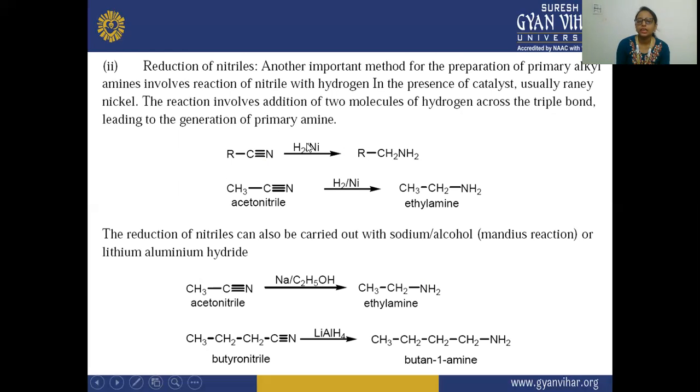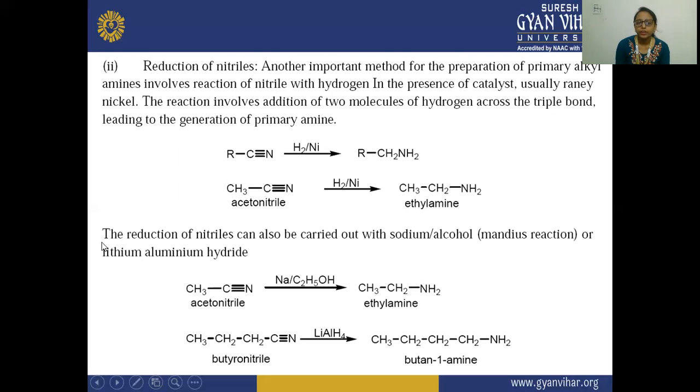So here two molecules of hydrogen add, H2 here and H2 here, and there is a formation of this alkyl amine. Here we have taken the example of acetonitrile, which is heated in the presence of two molecules of hydrogen and the catalyst nickel, and there is a formation of ethylamine.